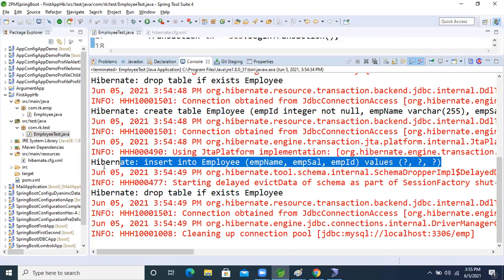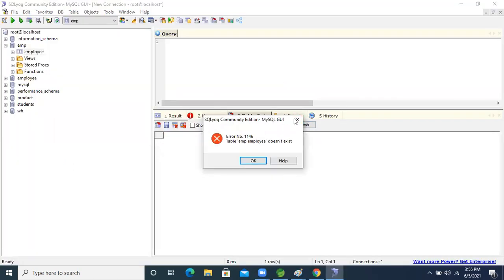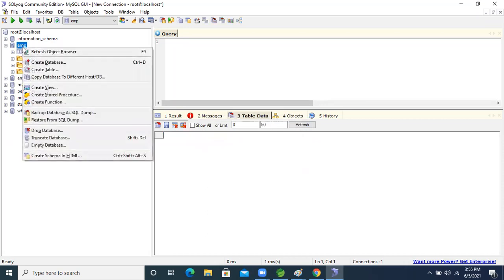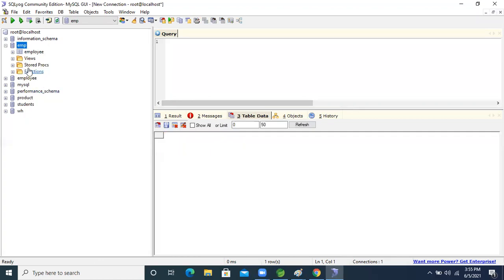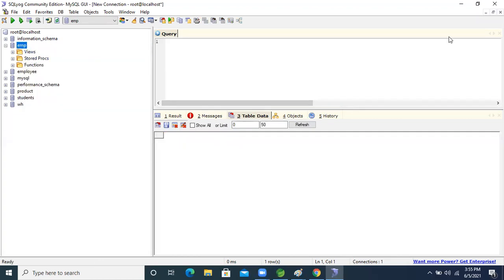Like this. For that, which property? Come here in the database; there is no table. See this, I'm refreshing. There is no employee table. Got the point now, guys?